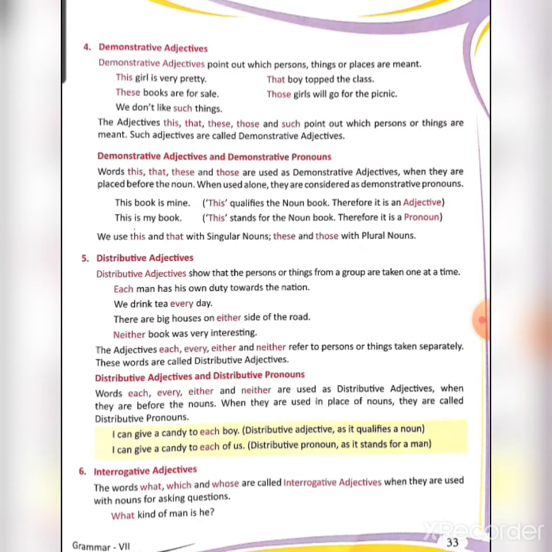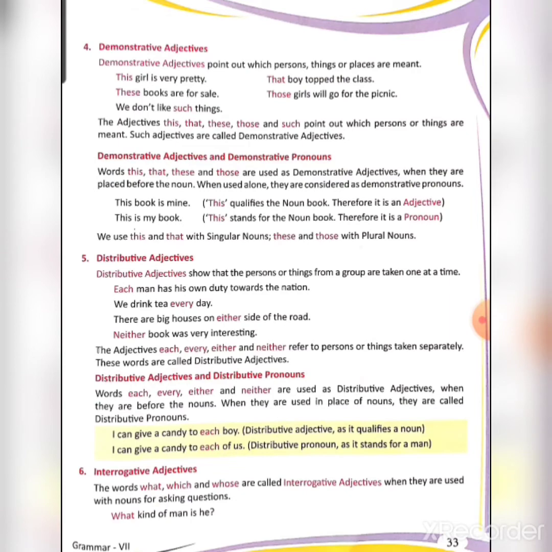Second, we drink tea every day. So every is a distributive adjective. There are big houses on either side of the road. So either is a distributive adjective. Neither book was very interesting. So you are saying that none of the books was interesting.